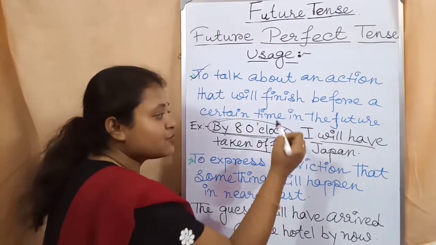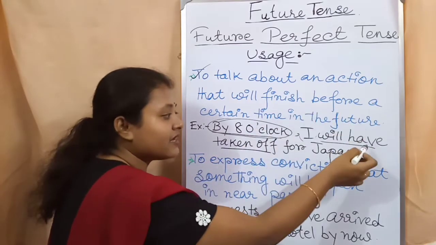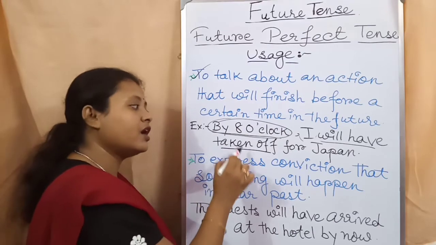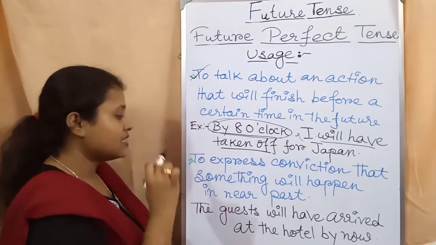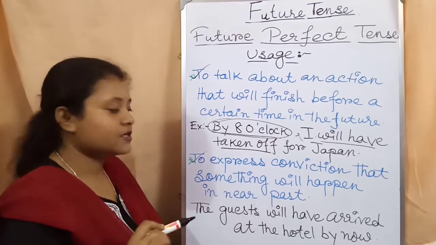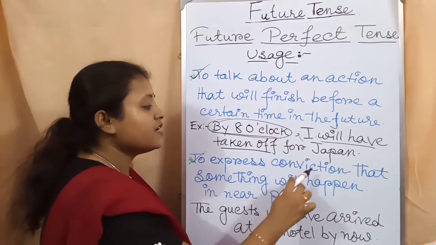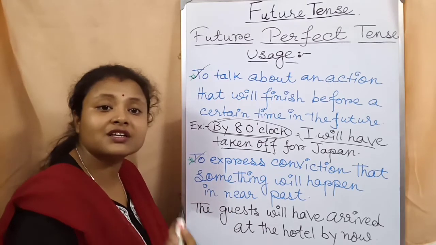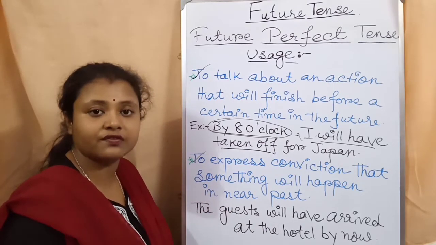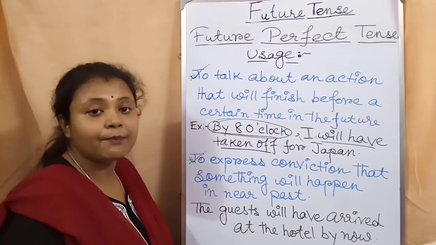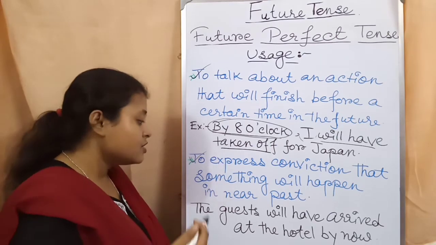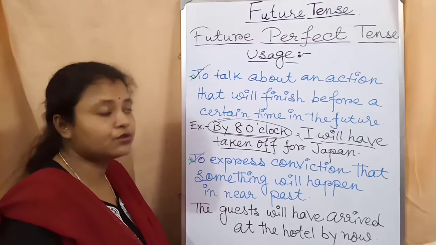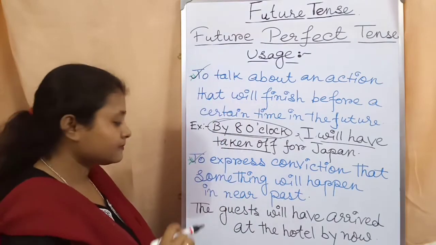And after the subject I have used will, then have, then the past participle form of the main verb, then the rest of the sentence. Now come to the second usage: to express a conviction that something will happen in the near past. You have that confidence, that conviction in yourself that another action will happen in the near future. In these types of sentences, we will also use future perfect tense.